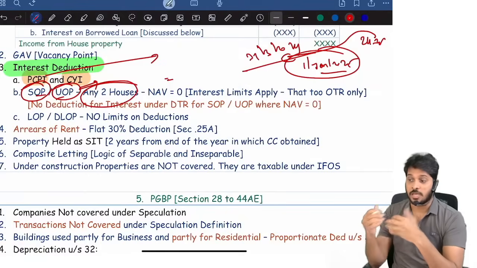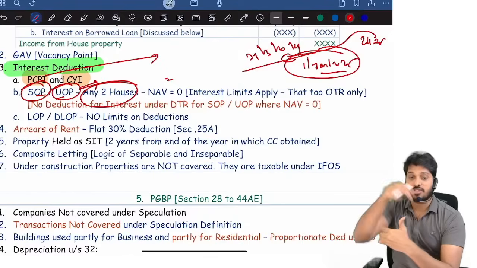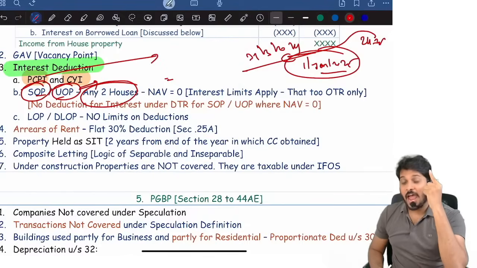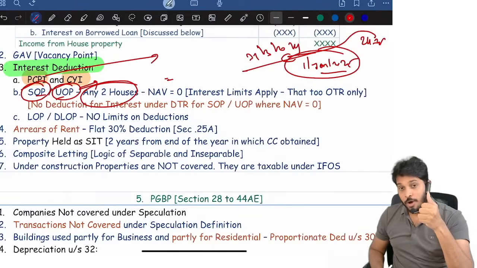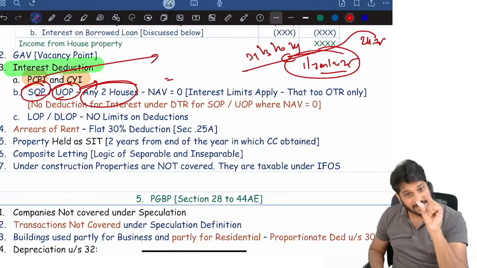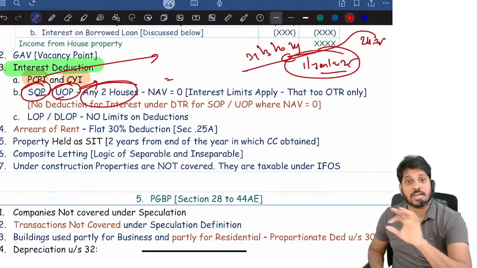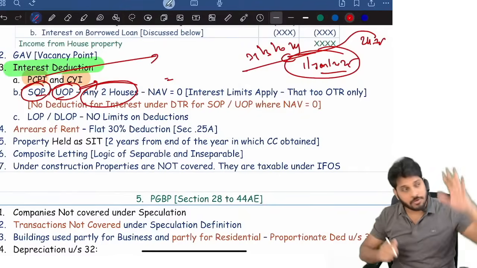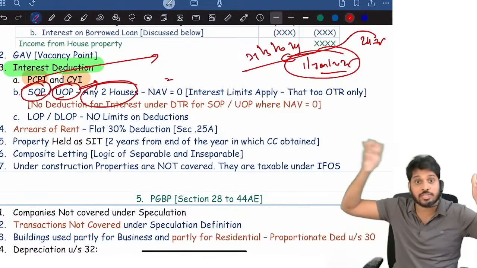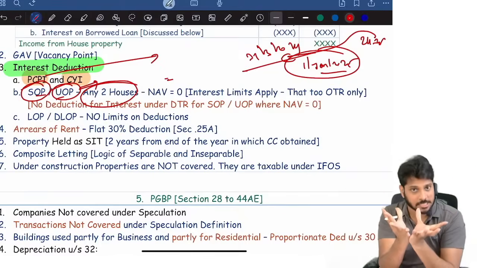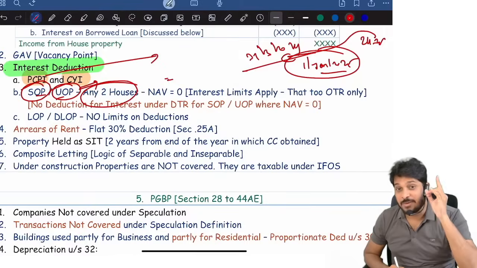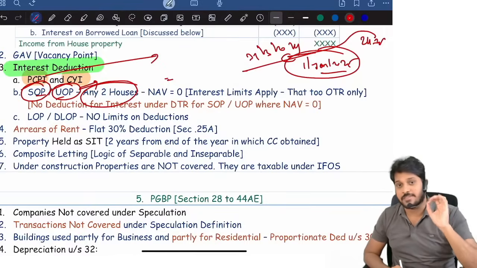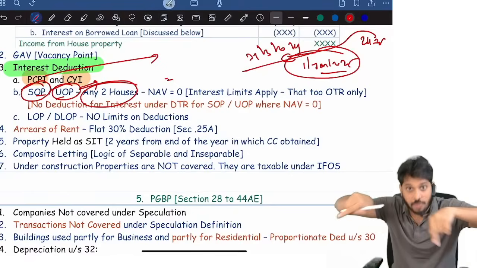So first identify which year the property was completed. Date of completion, you see which financial year it comes under. Before 31st March, that is PCP. Suppose loan borrowed and construction completion both are in the same year, PCPI concept will not apply. Suppose PCP is there. From the borrowing date till 31st March before the year of construction, compute total interest. That interest can be claimed in 5 installments. You can't claim at a time. First installment will be from the year of construction.